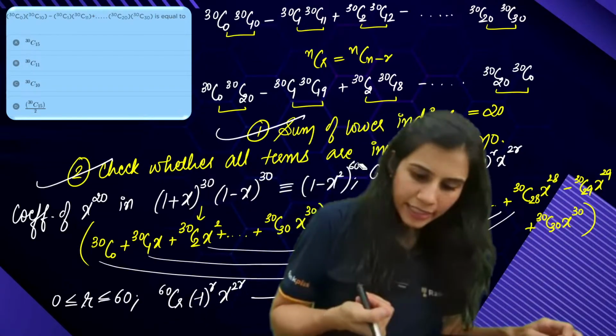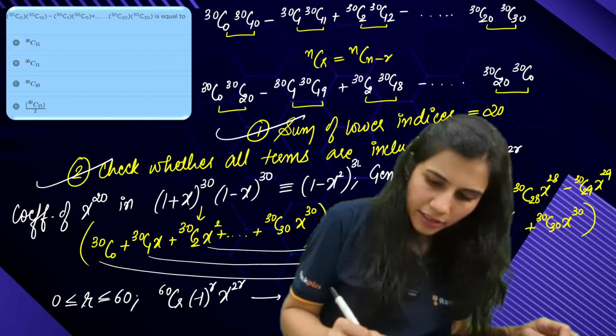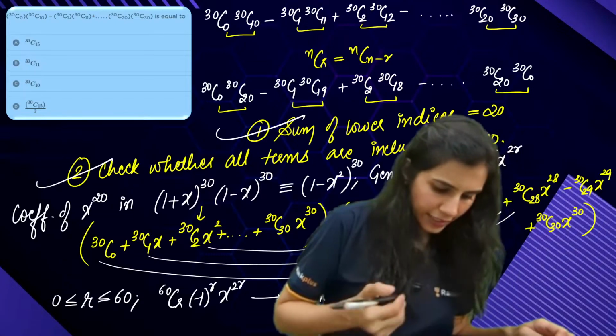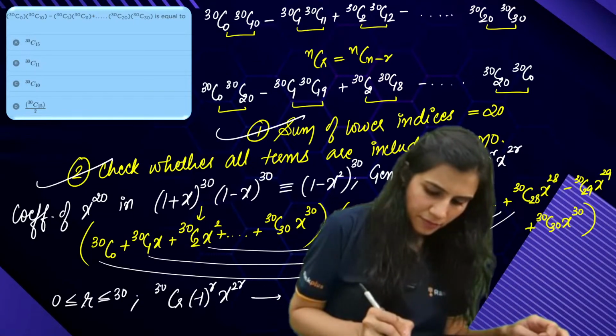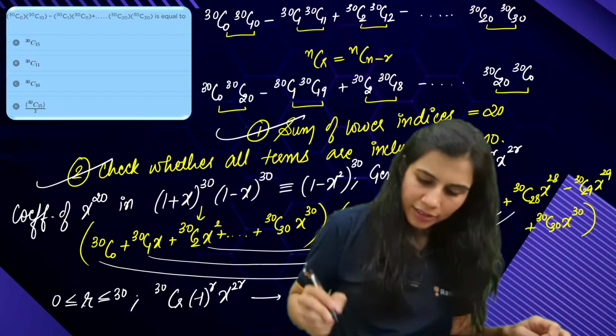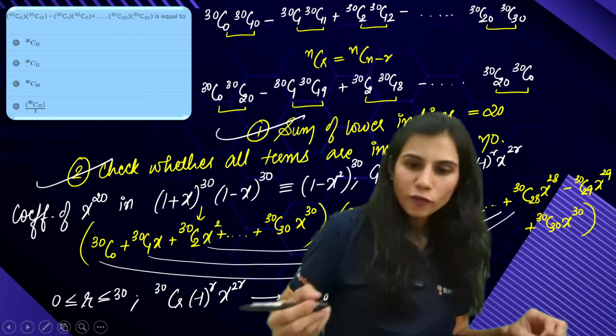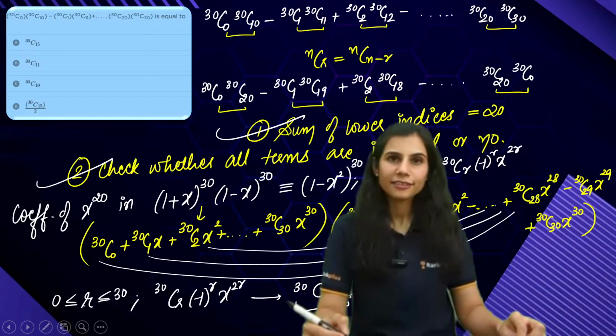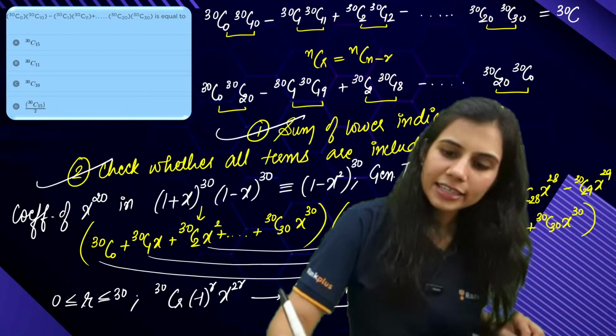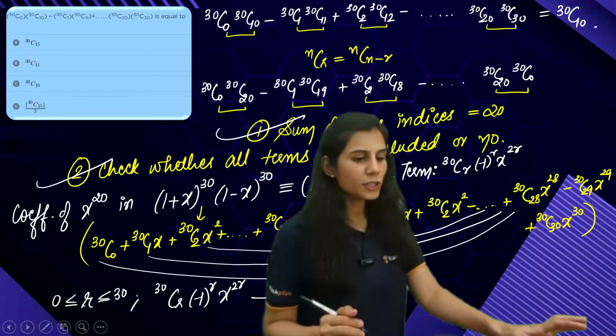Not 60, 30. Why did I write 30? Okay. 30C10 into (minus 1) to the power 10 is the coefficient of x to the power 20. So my answer is just 30C10, which is the same as 30C20.